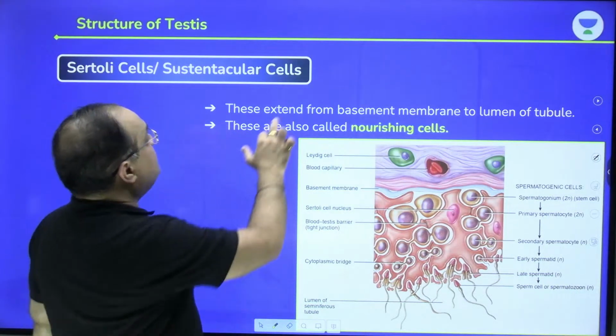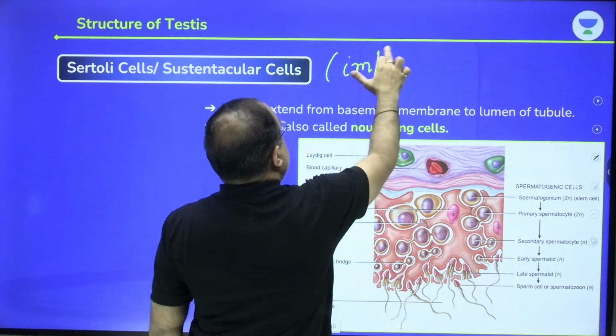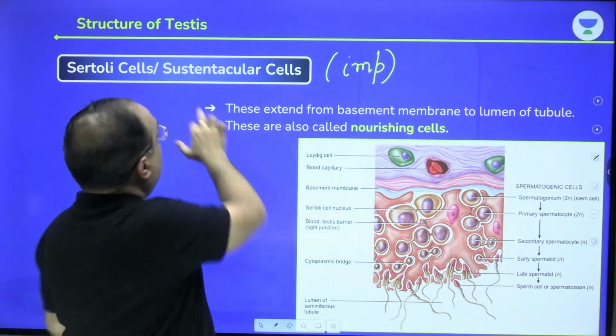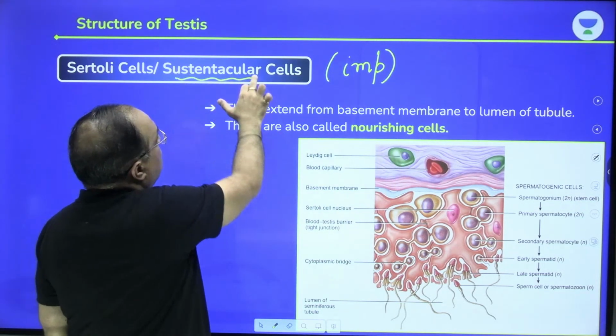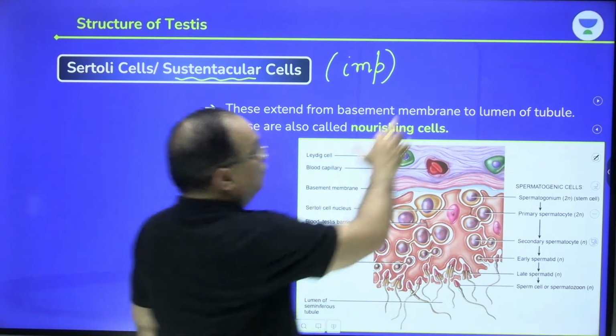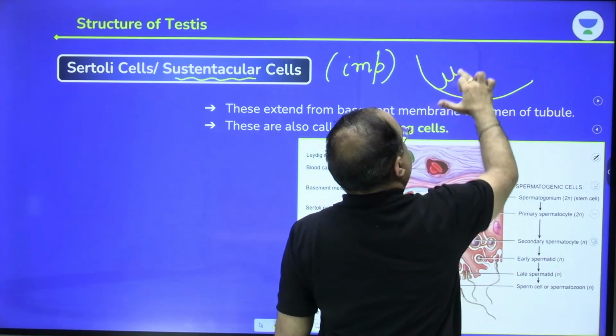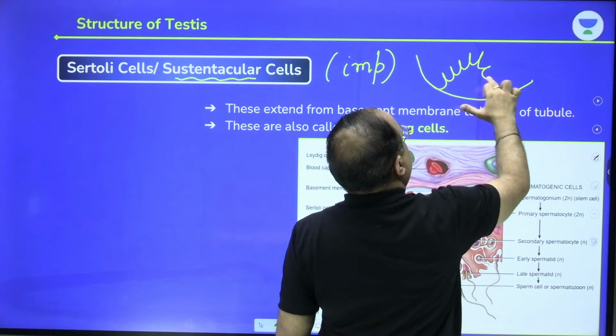Okay, let's talk about these cells, Sertoli cells, important, right? They are also called sustentacular cells, supporting cells. If I show you one Sertoli cell, the plasma membrane is quite folded like this.